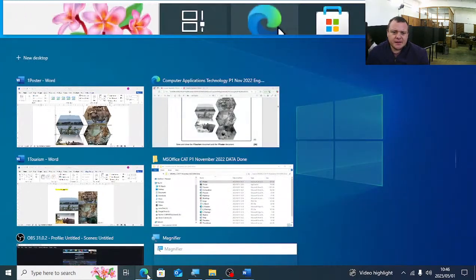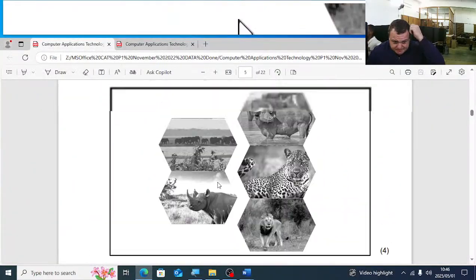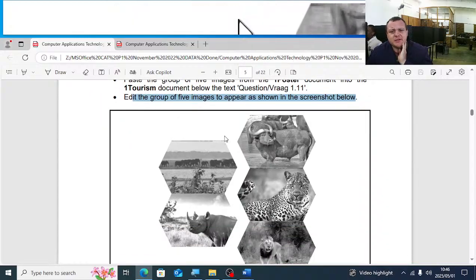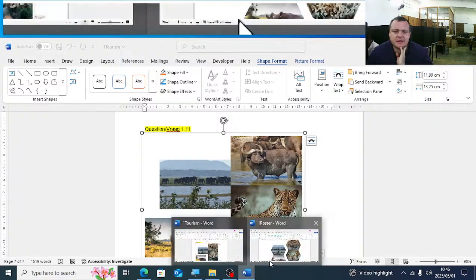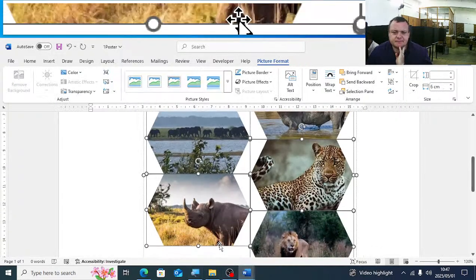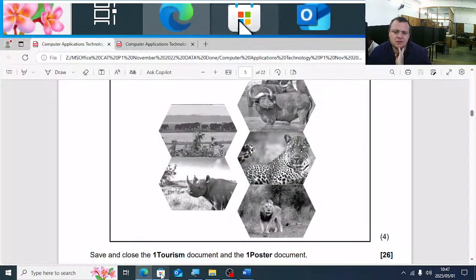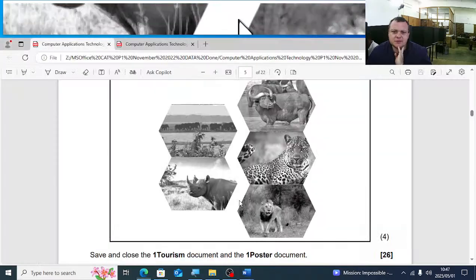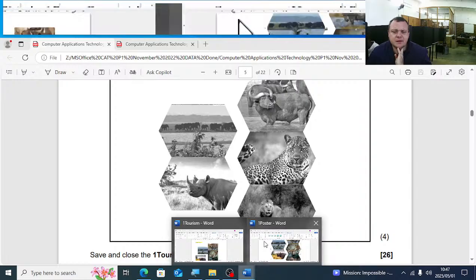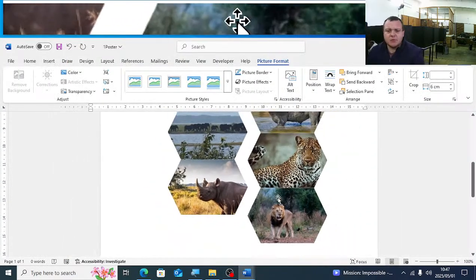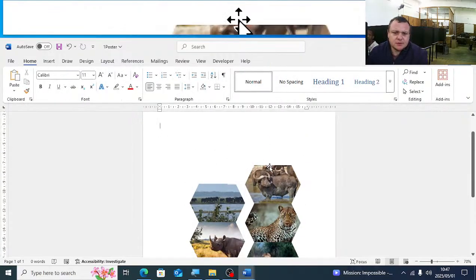Let's just compare it again, guys. You can see there. Edit the group of 5 images to appear as shown in the screenshot below. So basically what they did there is they cropped it to shape. Sorry, I just want to actually get to the compare it. Yeah. They cropped it to shape. So that is easy marks, guys. The crop to shape they do ask in the exams.